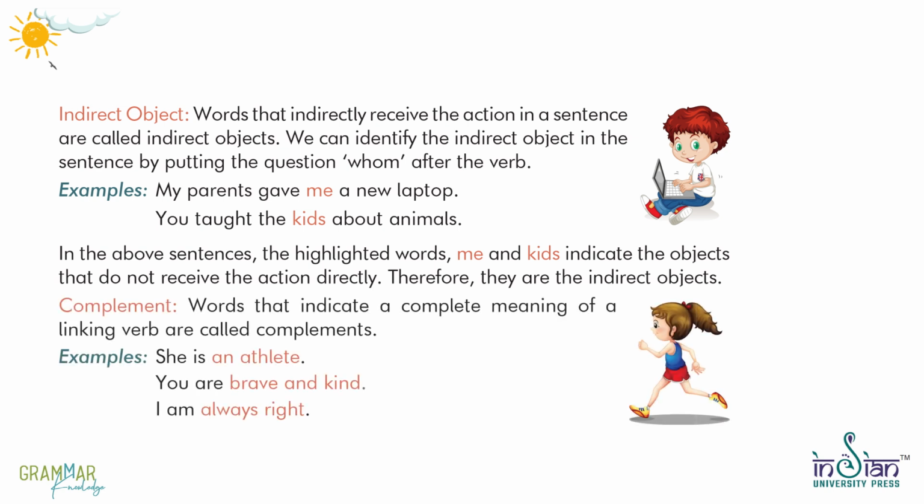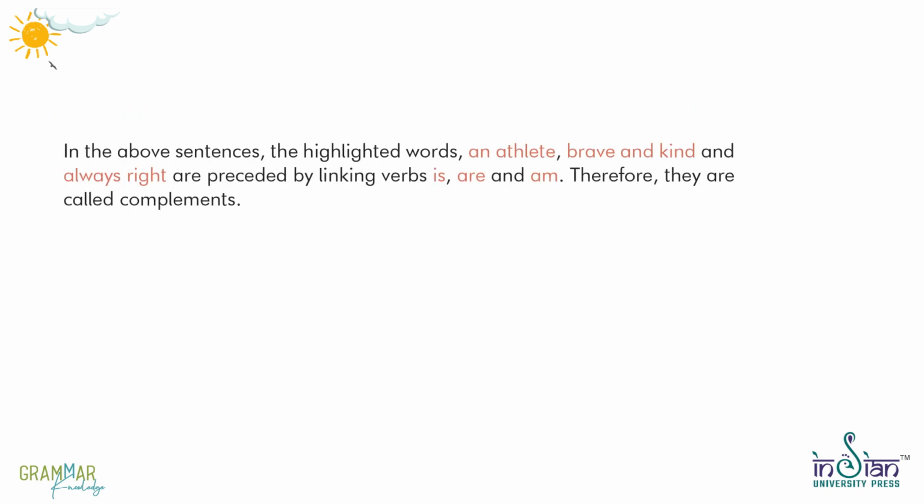Complement. Words that indicate a complete meaning of a linking verb are called complements. Examples. She is an athlete. You are brave and kind. I am always right. In the above sentences, the highlighted words an athlete, brave and kind, and always right are preceded by linking verbs is, are and am. Therefore, they are called complements.